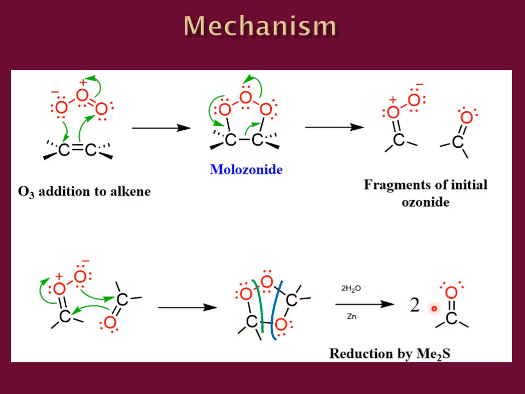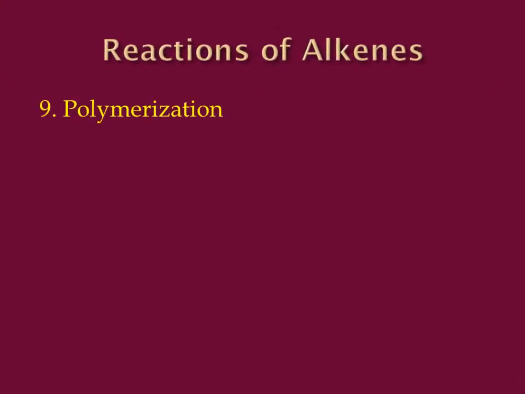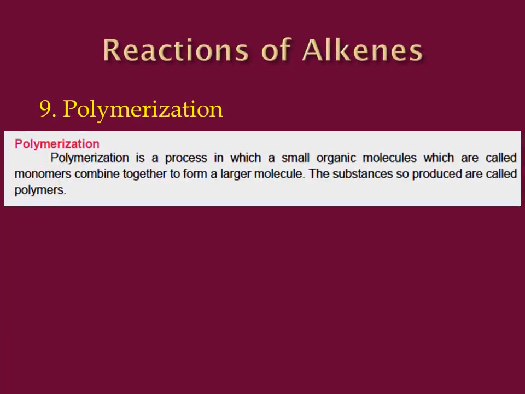Students, the last chemical reaction of alkene that we are going to study is called polymerization. Polymerization is a process in which small organic molecules, which are called monomers, combine together to form large molecules, and the substances that are so produced are called polymers.